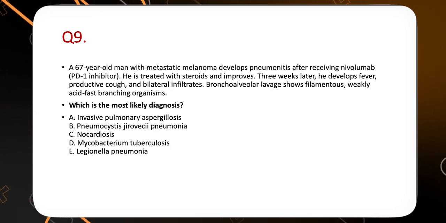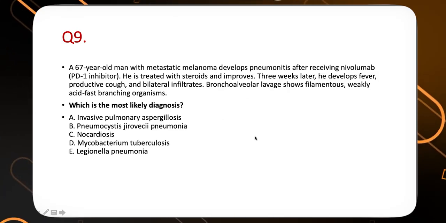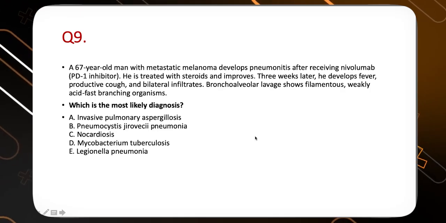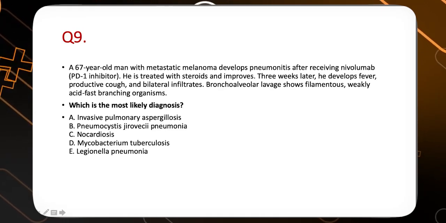So this is not the last question. The bronchoalveolar lavage was lymphocytic. There is no organism. Here we find a filamentous, weakly acid-fast branching organism. So which one is the right answer?